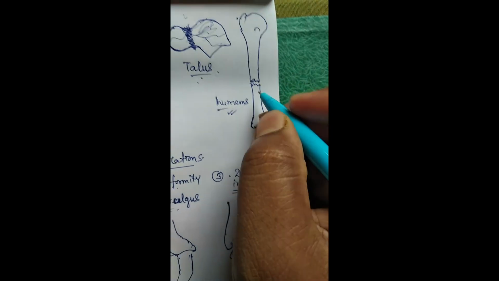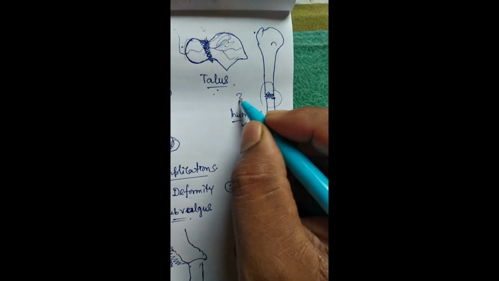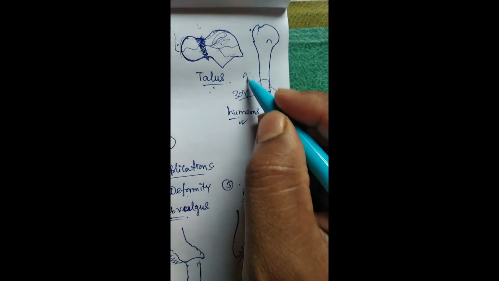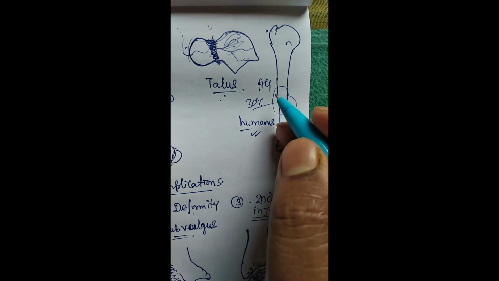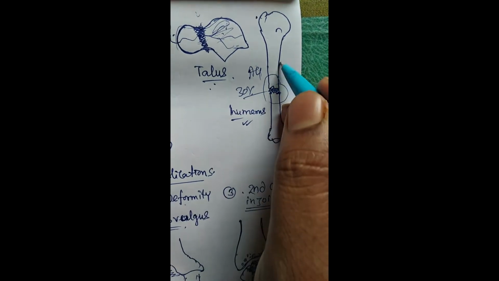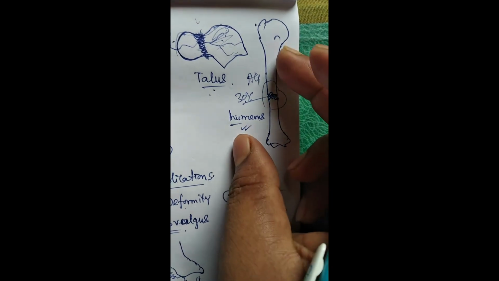Humerus fracture. Humerus fracture is a very notorious fracture for going to non-union. 30% of all humerus fractures, whatever treatment modality, like plaster, like nail, like plate, 30% of the cases may go to non-union.